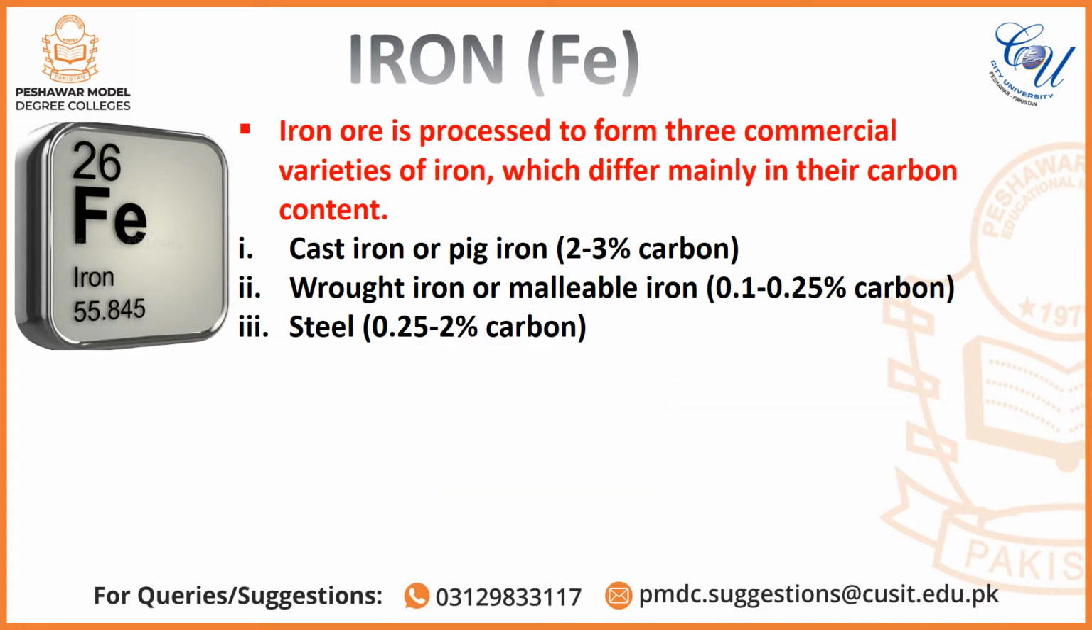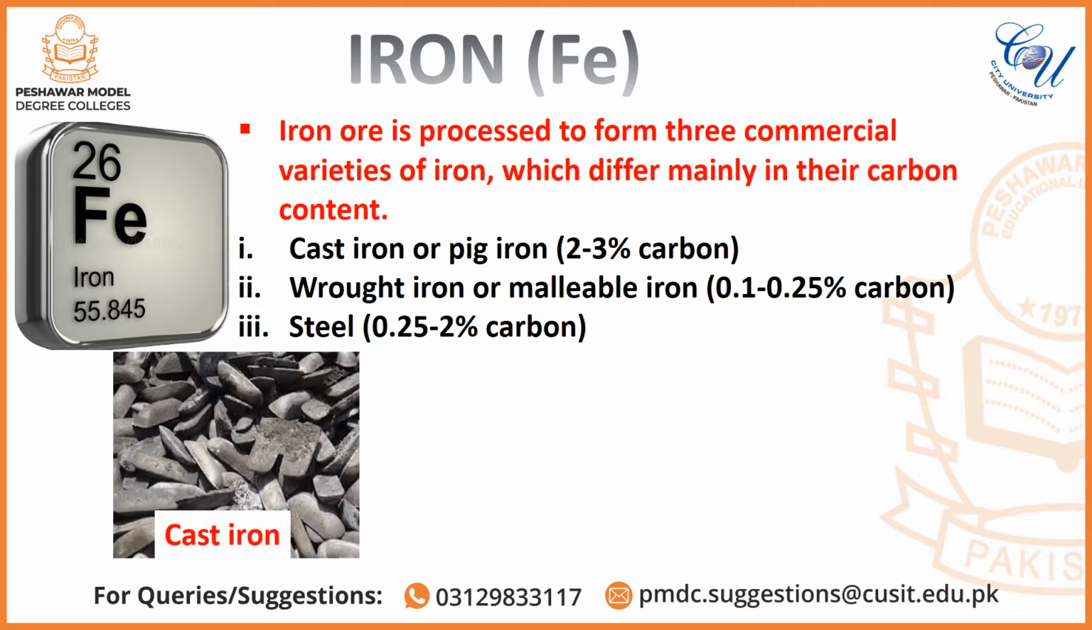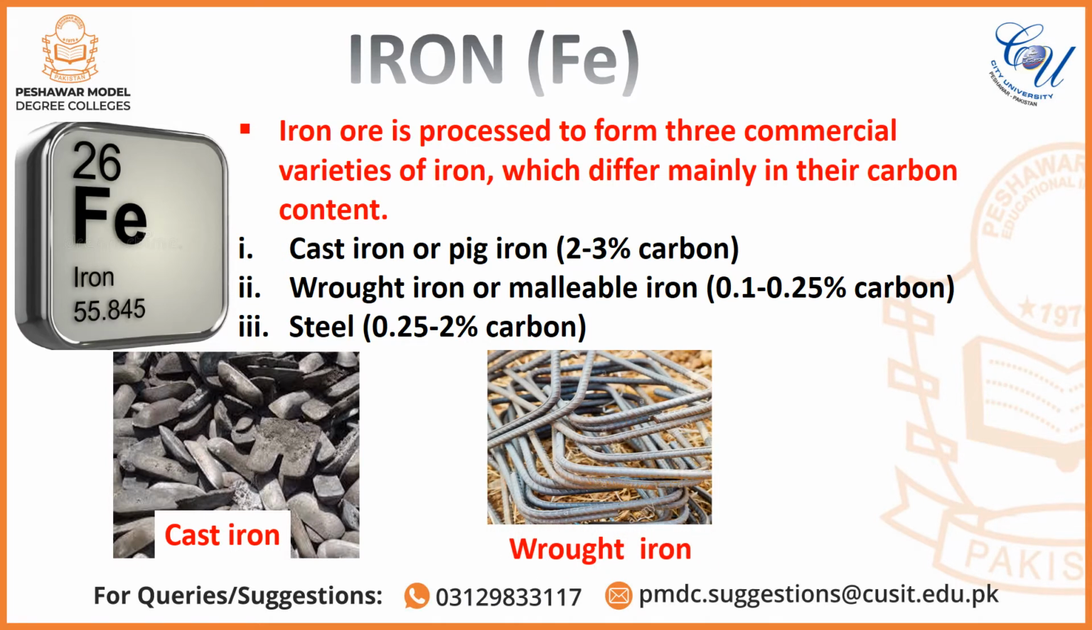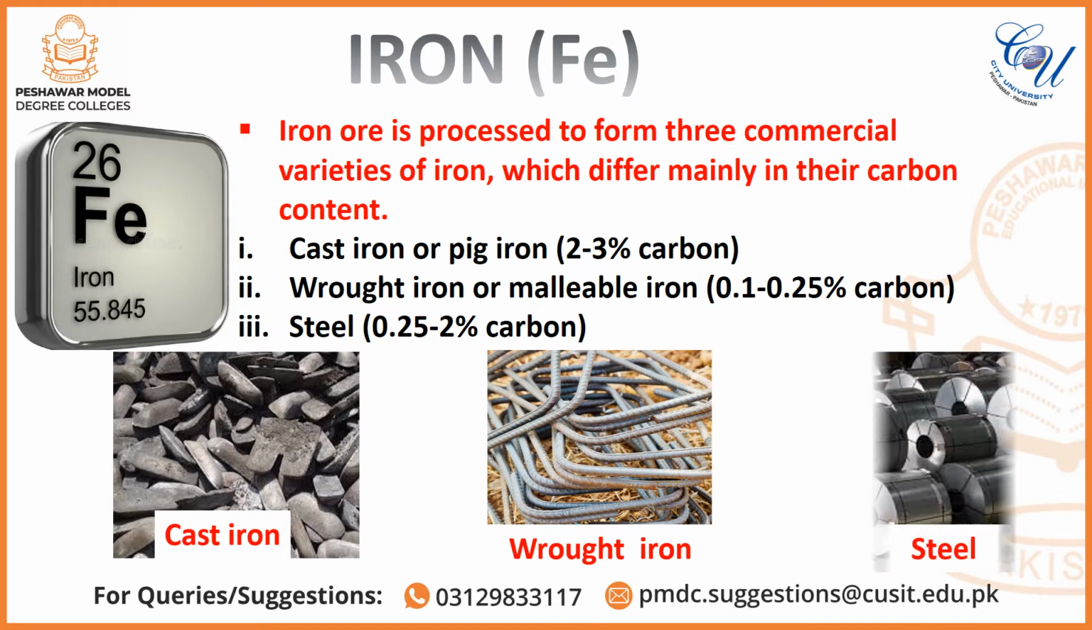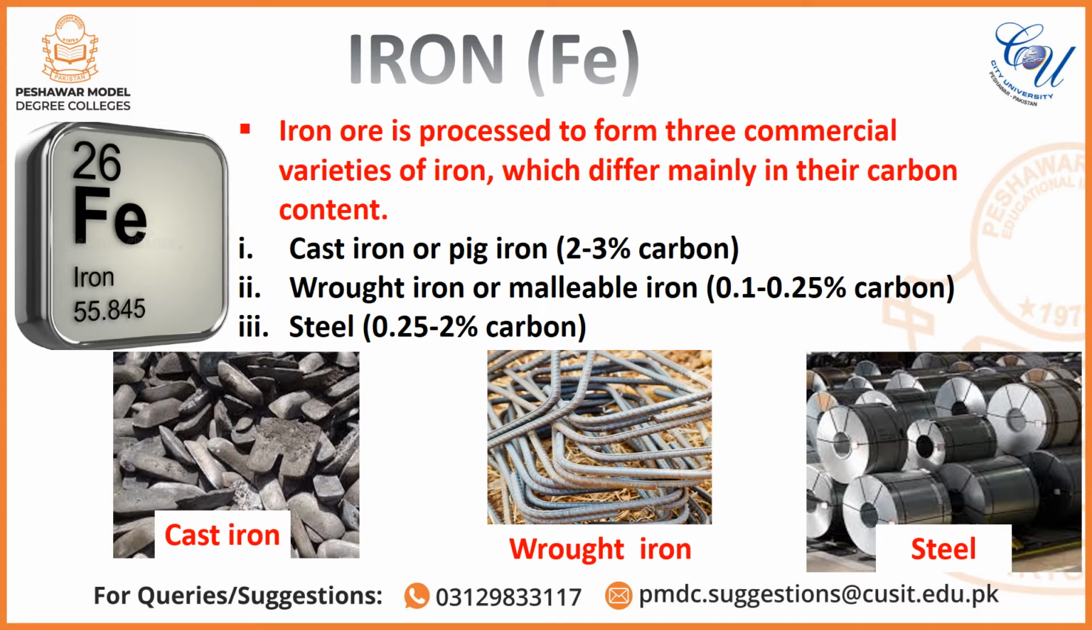From iron ores, three commercial varieties of iron are formed, which differ in their carbon content. These include cast iron or pig iron containing 2 to 3% carbon, wrought iron or malleable iron containing 0.1 to 0.25% carbon, steel containing 0.25 to 2% carbon. The percentage of carbon in these varieties of iron is also asked in the MCQs.